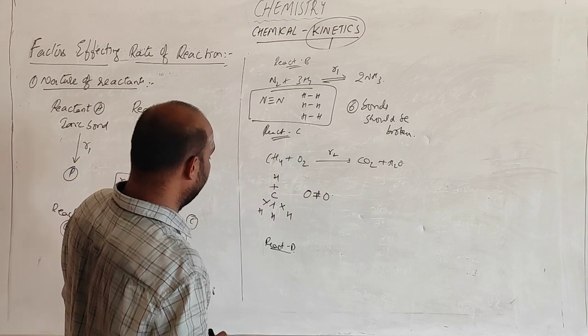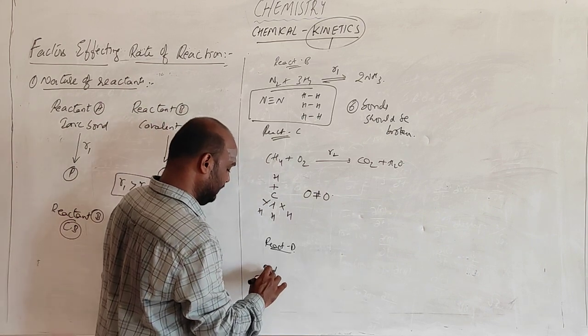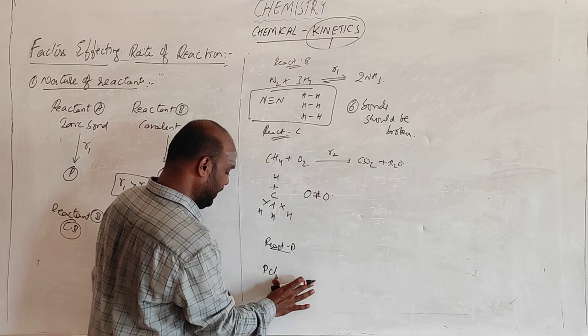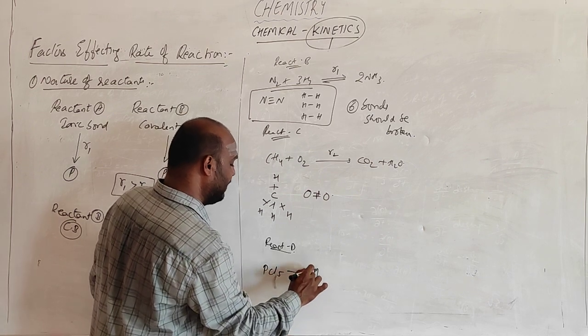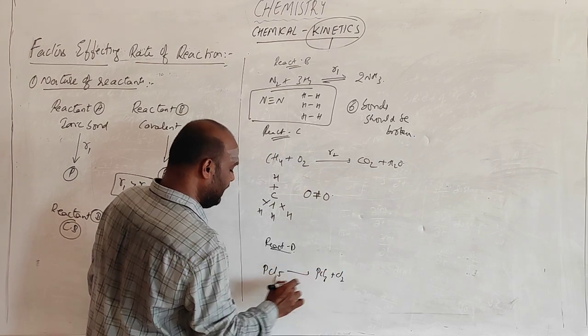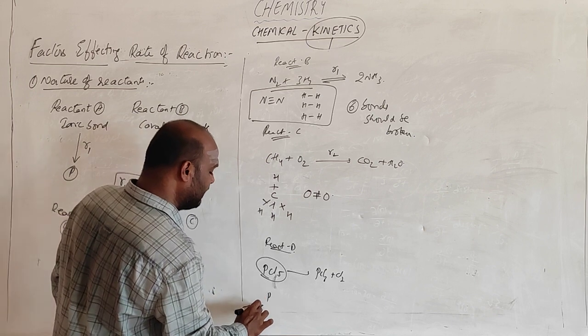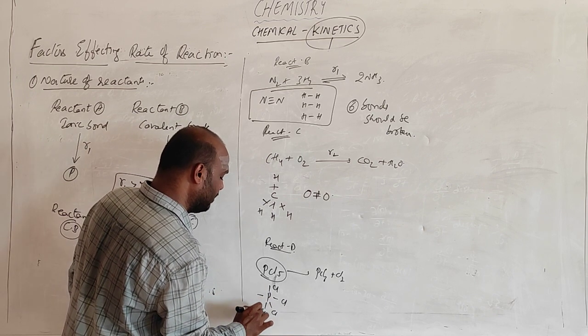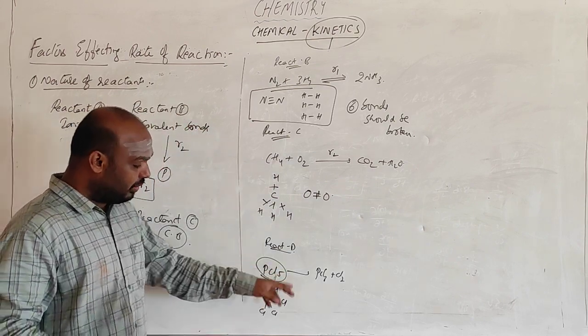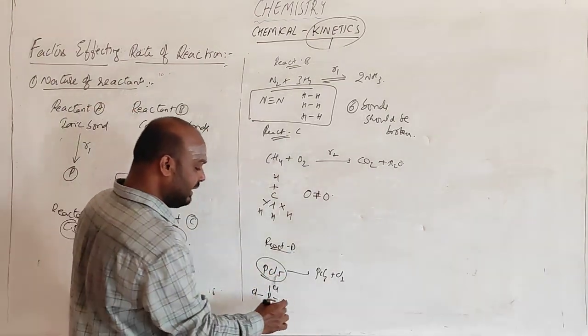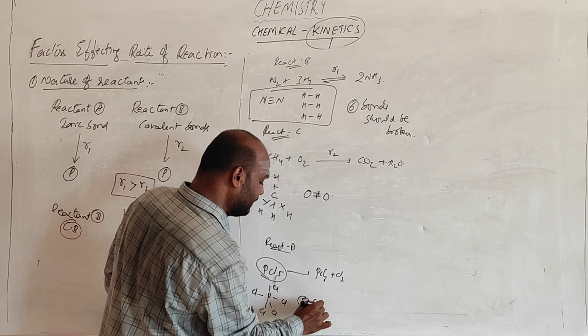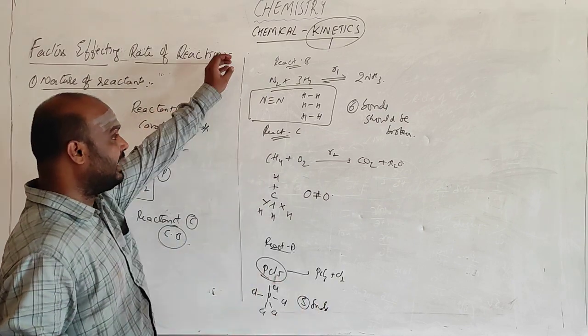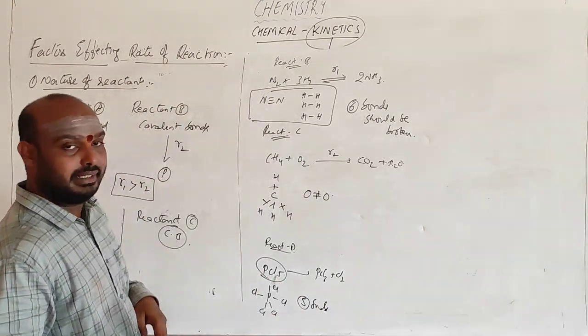Any reaction shall take PCl5 undergoing PCl3 plus Cl. See, in this case, how many bonds are there? 1, 2, 3, 4, 5. Chlorine, chlorine. All are chlorine bonds only. So to break this requires how many? 5 bonds. See, we have taken 3 reactants B, this is C, and reactant D.